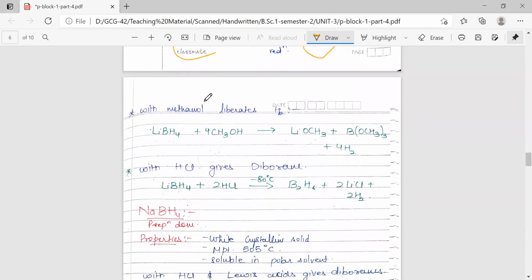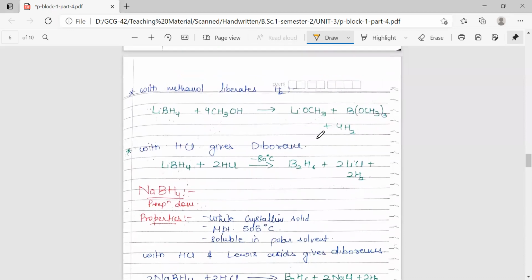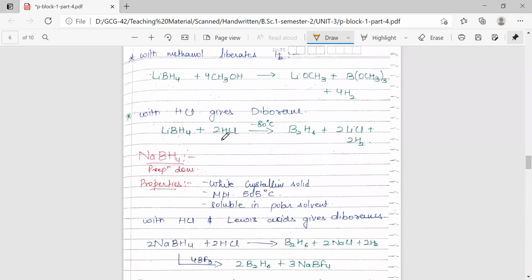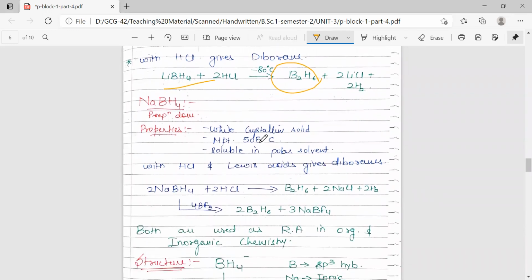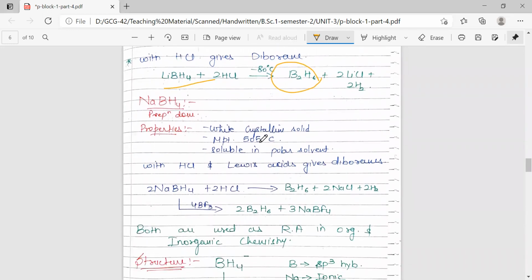Now, when lithium borohydride reacts with alcohol, there is a release of a large amount of hydrogen gas. Also, with HCl, this is a preparation of diborane. This is another important reaction. This is how we prepare diborane from lithium borohydride, by treating it with HCl at -80 degrees Celsius.